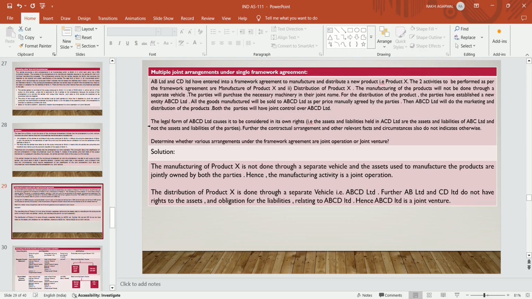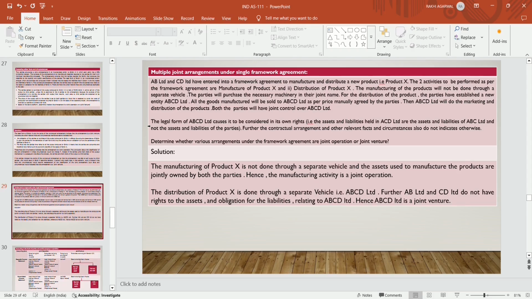The manufacturing of the product will not be done through a separate vehicle. The parties will purchase the necessary machineries in their joint name. For the distribution of the product, the parties have established a new entity, ABCD Limited. All the goods manufactured will be sold to ABCD Limited as per the price mutually agreed by the parties. ABCD Limited will do the marketing and distribution of the products. Both the parties will have joint control over ABCD Limited.